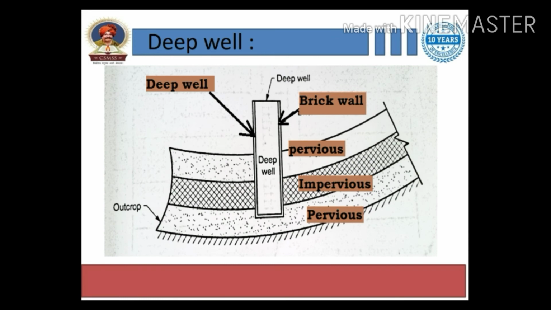So deep wells are, look here, the arrangement of rocks: there are alternate layers of pervious and impervious layers, and the well is dug up to the pervious layer, from where we are getting the source of water, right? The impervious layer will not supply water for the well, right? Then there is also the construction of a brick wall, right? And you will get the knowledge about deep wells here.